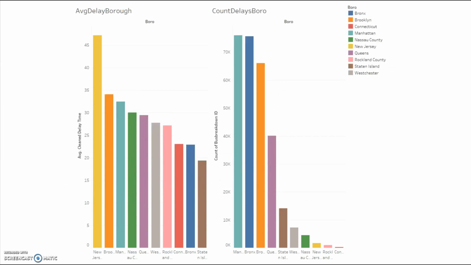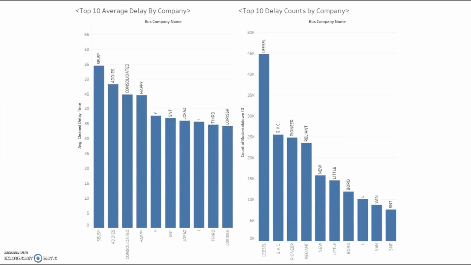The second question that we analyzed was whether or not the different boroughs and the different companies impacted the delay. As said previously, we noticed that one key trend was that several companies and several boroughs had the highest delay numbers, but that did not mean that those same companies and same boroughs had the longest delay times.